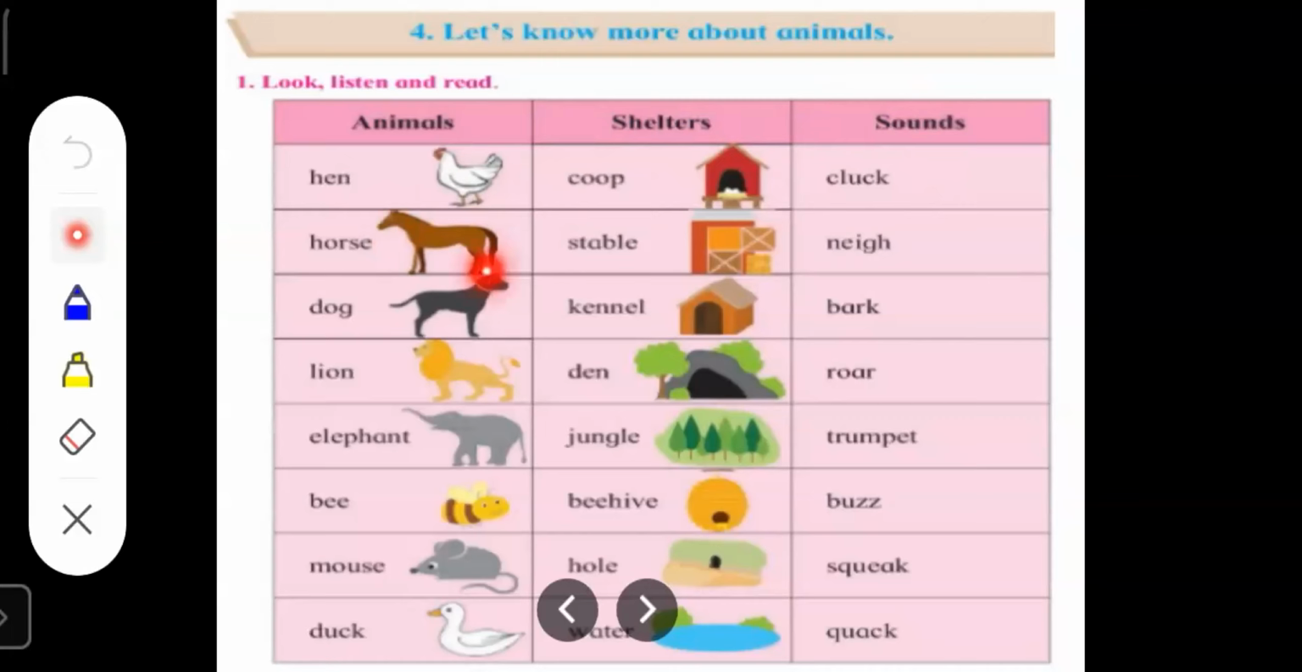This is a horse. This is also a domestic animal. The shelter of a horse is called stable. And the sound made by a horse is called neigh.